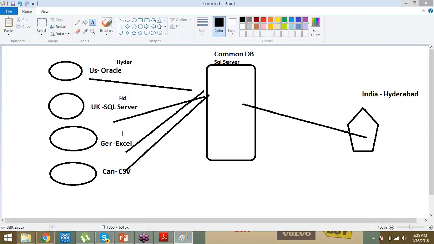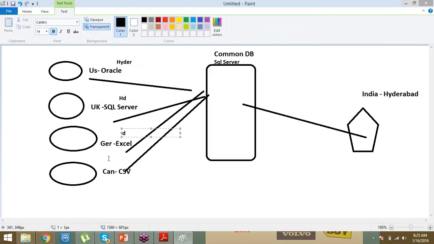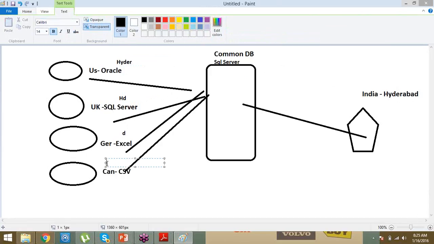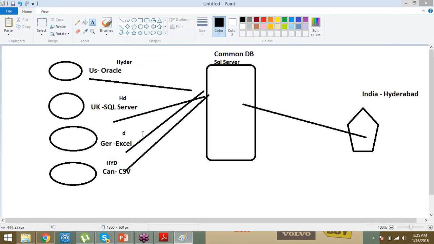Germany people are typing only H as the head office name, and CSP people maintain a different code, like HYD, for Hyderabad. In this way, the same city is represented differently by different people, locations, or sources.